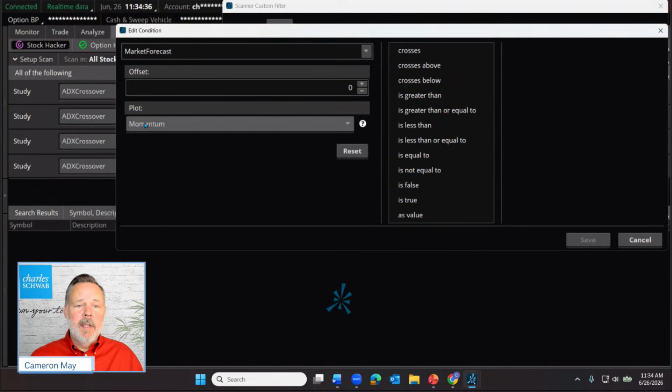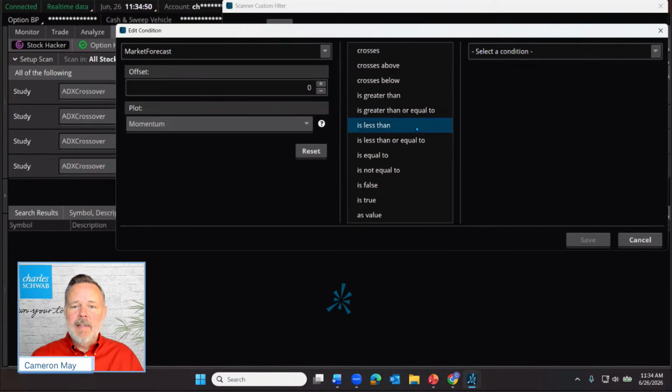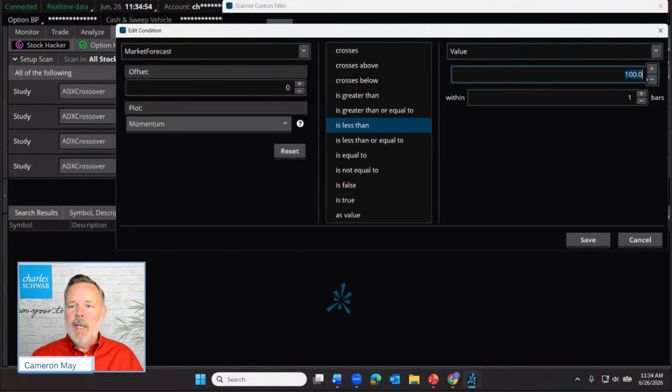And the first line that we're going to use is the momentum. Let's sort for the momentum line to be under 20, at least within the last, let's say, 24, 48 hours. So momentum, we want that to be less than a value of 20. Now, if we leave this at 1 bar, that means it has to be under 20 today. Let's say, well, as long as it was under 20 today or yesterday. And let me just save that.